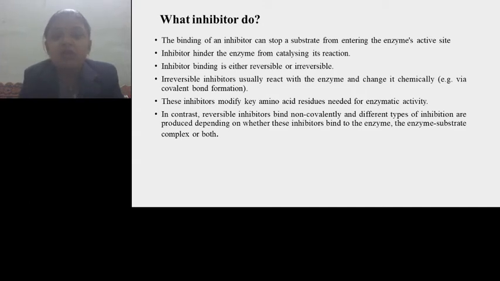In contrast, reversible inhibitors bind non-covalently, and different types of inhibition are produced depending on whether these inhibitors bind to the enzyme, the enzyme substrate complex, or both.